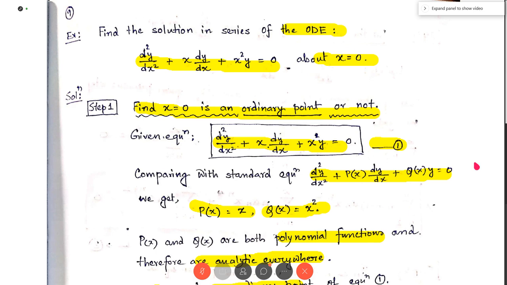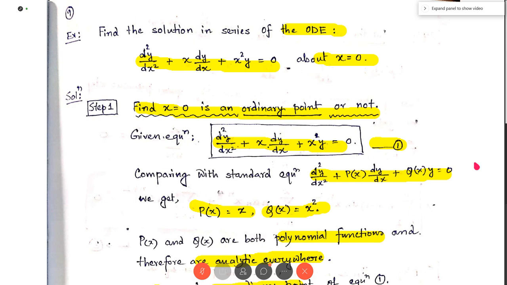Now, if we expand this summation, we find that y is equal to a0 plus a1x plus a2x square plus a3x cube and so on. So in y there are an infinite number of arbitrary constants a0, a1, a2, a3, a4 and so on.